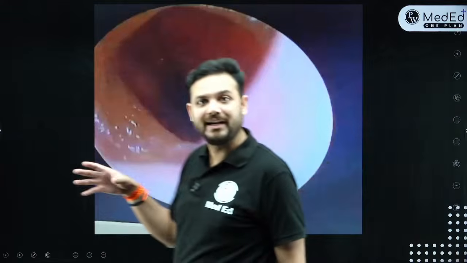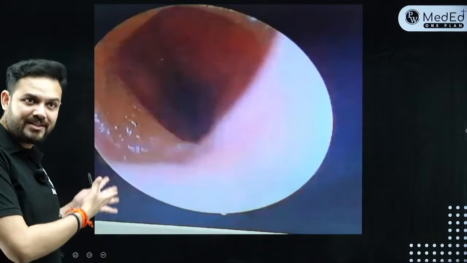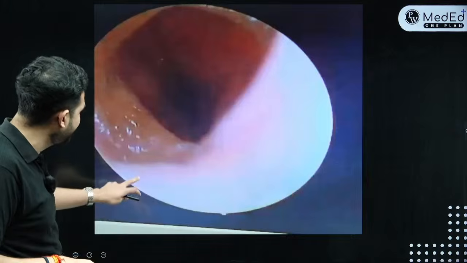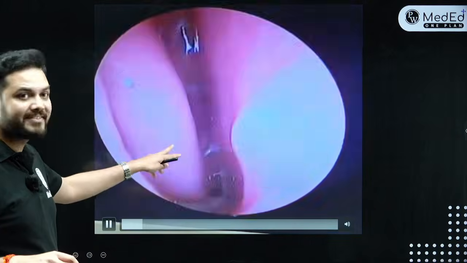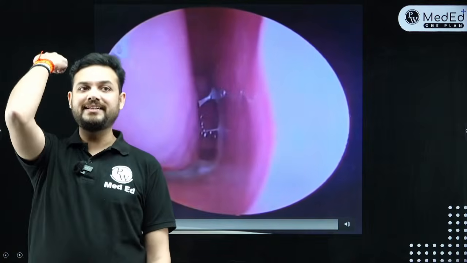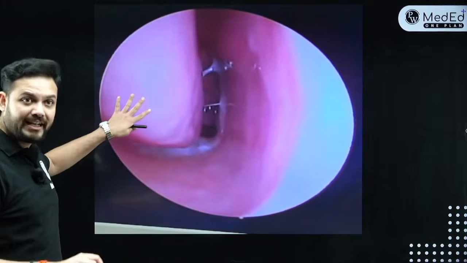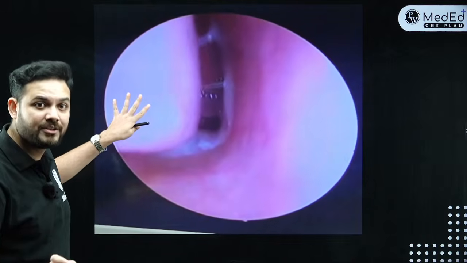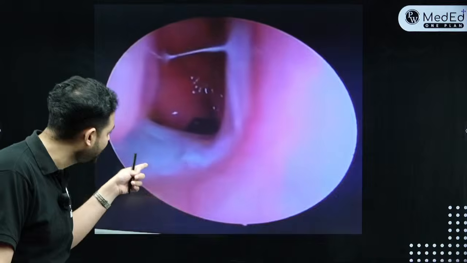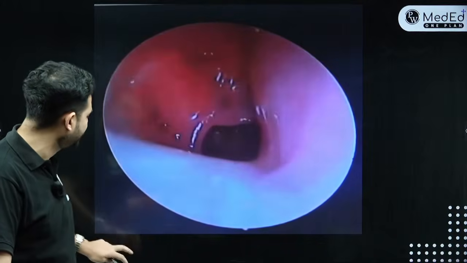So again, I'm going to take an endoscope, right? Again, this is the nostril. We are entering inside the nostril, and what we see inside is this kind of picture. Again, this is the right side. Right? I'm standing like this. This is the right side of me. This is the turbinate, the inferior turbinate. In your first pass of diagnostic nasal endoscopy, we pass the scope along the floor of the nose, and what do you see over here?